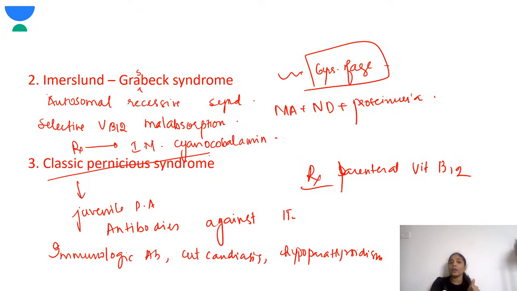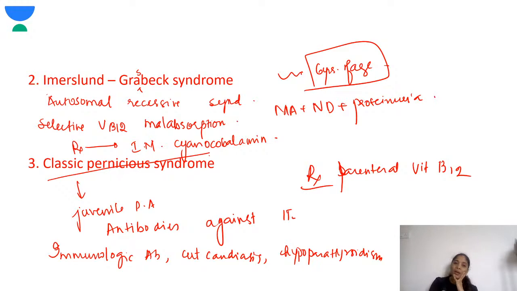Another syndrome which has impaired absorption of vitamin B12 is Imerslund-Grasbeck syndrome. These are autosomal recessive syndromes. There is selective vitamin B12 malabsorption, and these children will have megaloblastic anemia and neurological symptoms. Along with that, they'll have proteinuria, and they might present somewhere around 6 years of age.